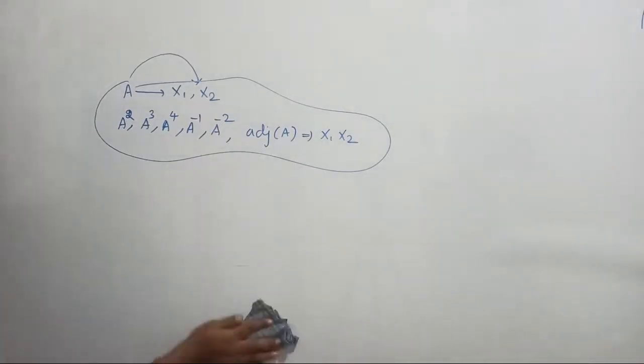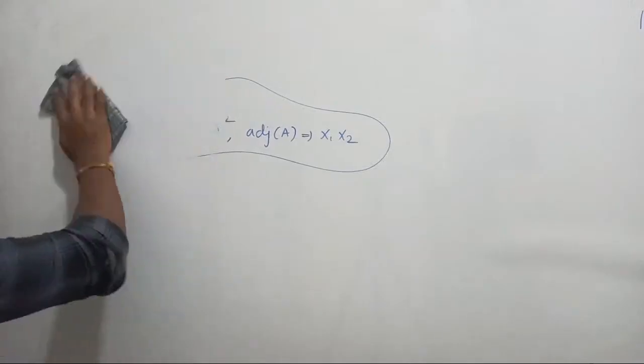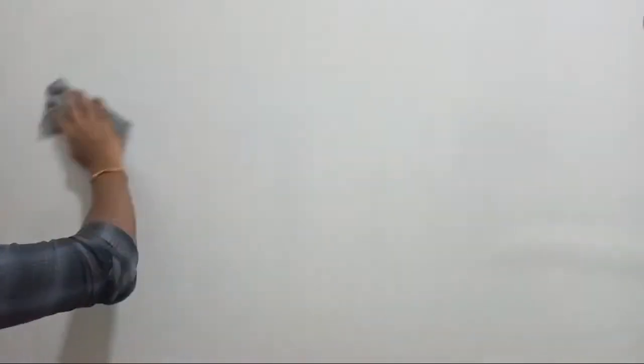The next thing is, sometimes you will be tested to find the number of free variables in the system, like the number of independent variables. In a matrix, how many variables are independent? If they ask for the number of independent variables, how will you find it? The number of independent variables is nothing but the free variables. They are called free variables.